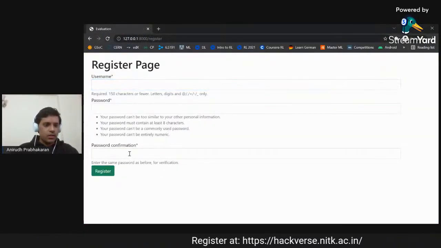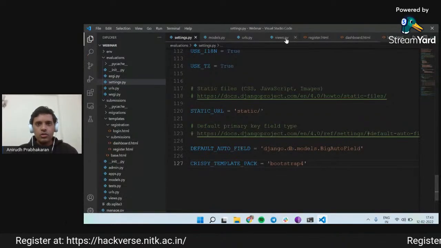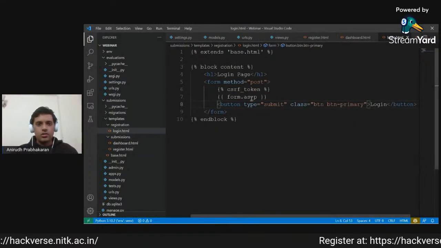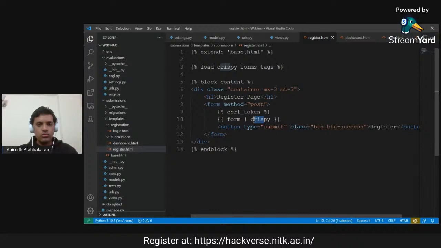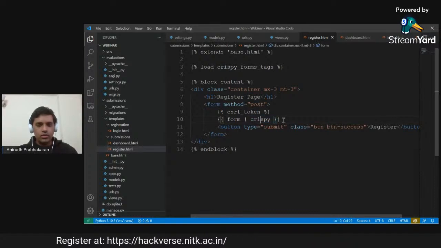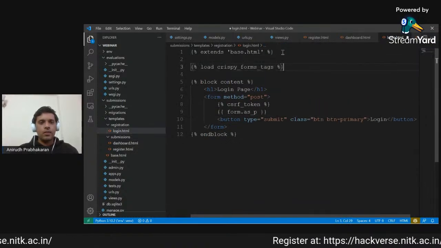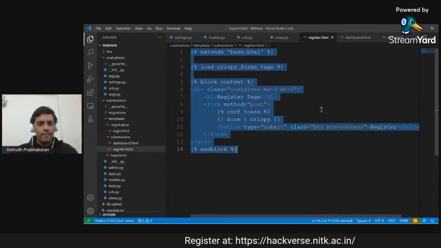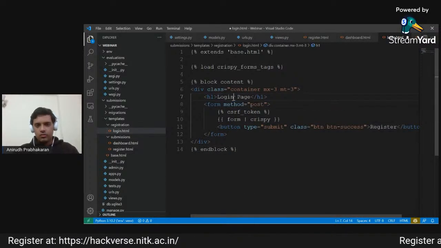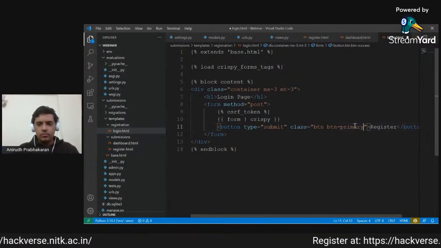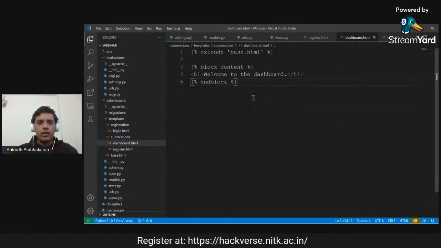Yeah. Now you can see that we have a beautiful Bootstrap form which is being generated. So all this needed was for our register form to load these tags, and then to just apply the Crispy tag to the form. Similarly, we will also do it for the login form so that it looks good. I'll just copy paste it since a lot is common. We have login. This we will make a primary color, and then this could be login. Okay, great.